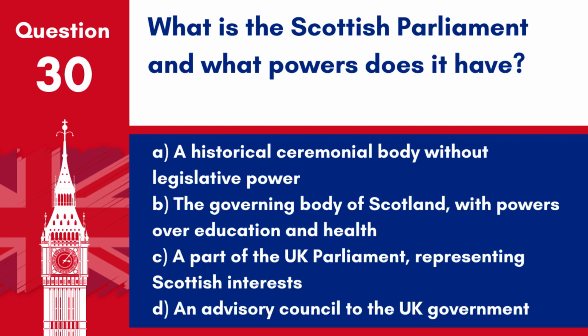Question 30. What is the Scottish Parliament and what powers does it have? A. A historical ceremonial body without legislative power. B. The governing body of Scotland, with powers over education and health. C. A part of the UK Parliament representing Scottish interests. D. An advisory council to the UK government.